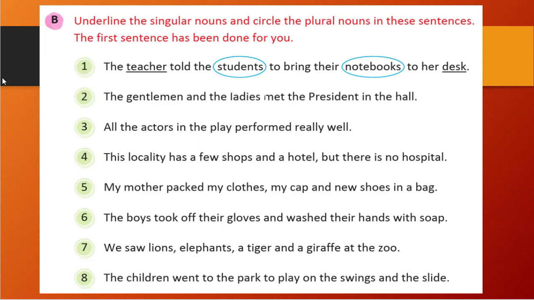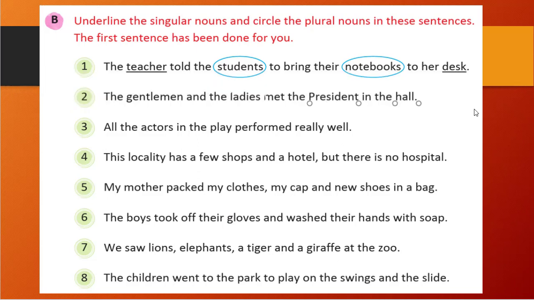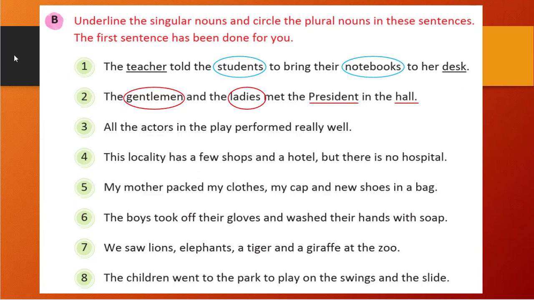So president is the correct singular one. And hall, one hall can be there, so that is also a singular noun. So the correct answer will be, let me mark it. Yes, you see, gentlemen and ladies are plural, and president and hall are singular nouns, right?